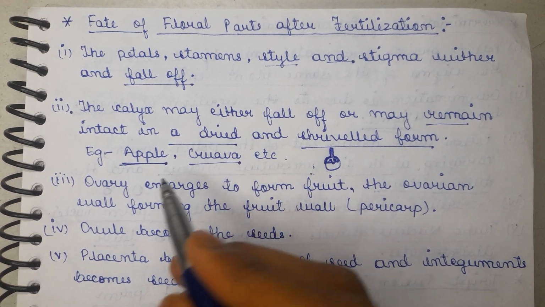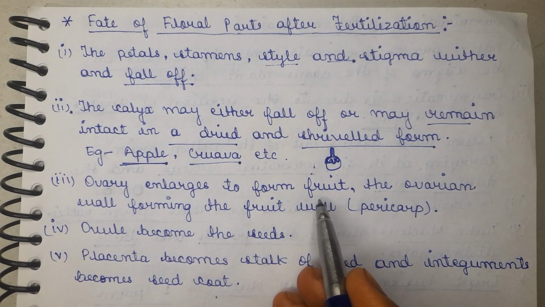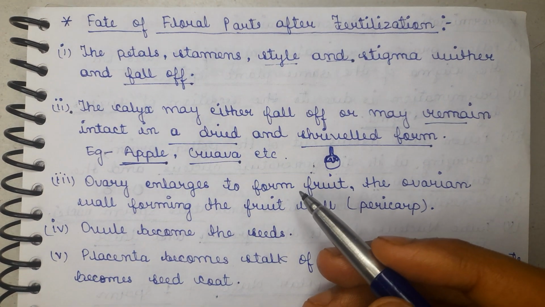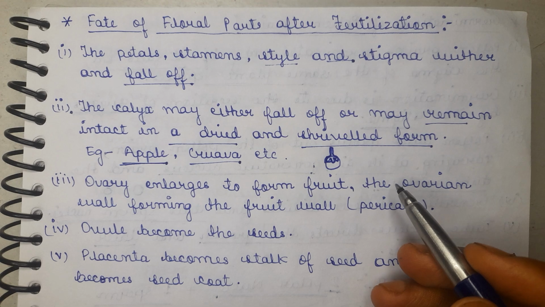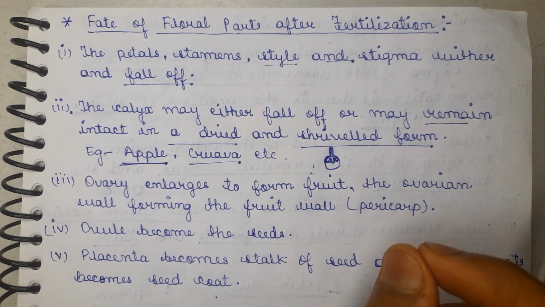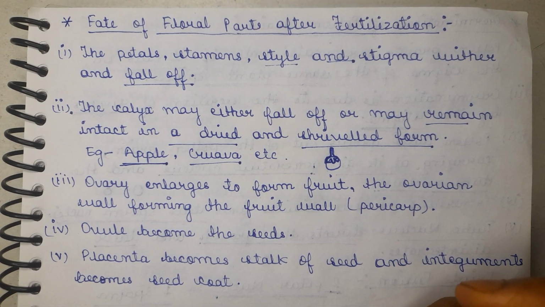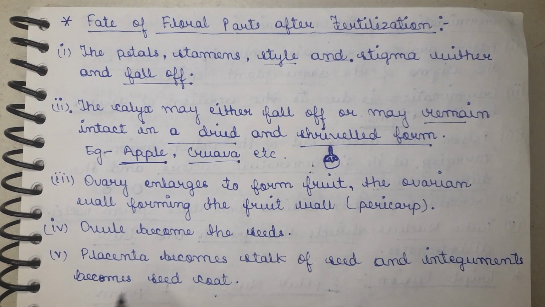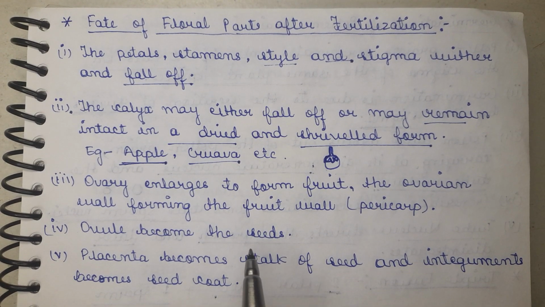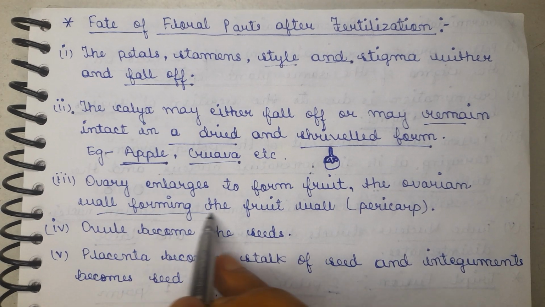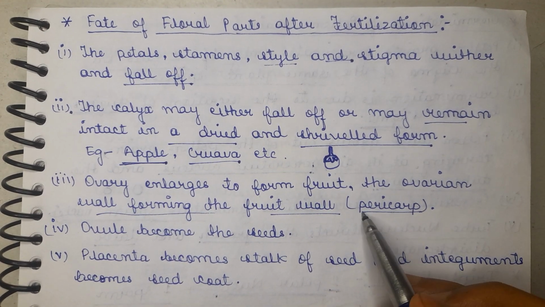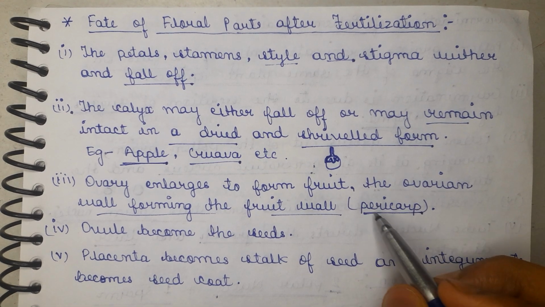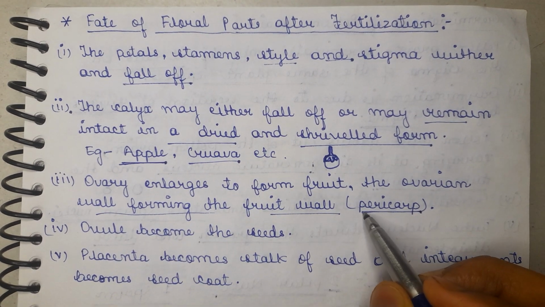The third one is the ovary, which enlarges to form the fruit. So basically the ovary becomes the fruit, and it grows and develops to enclose the fertilized seed, providing protection and aiding in seed dispersal. Now the ovary wall typically thickens and becomes the pericarp. In the last point you can see that the fruit wall is the pericarp, the outer layer of the fruit.